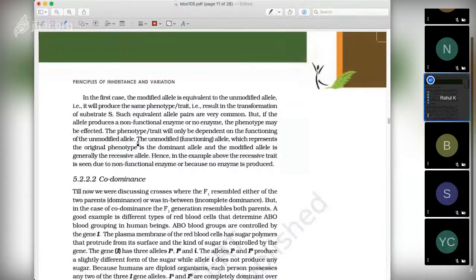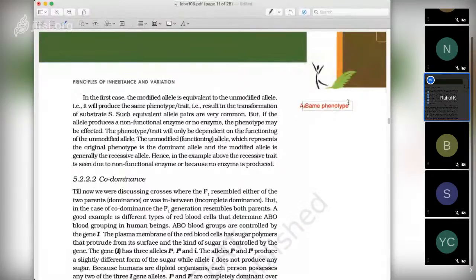Suppose we have capital A and small a. If there is no problem in small a, it will give the same kind of phenotype.